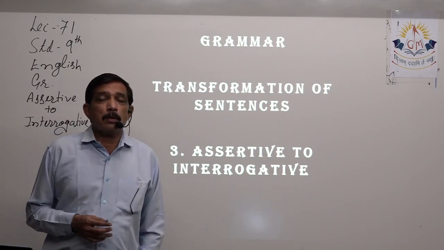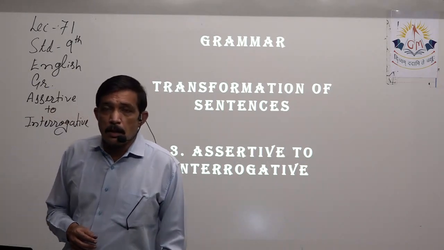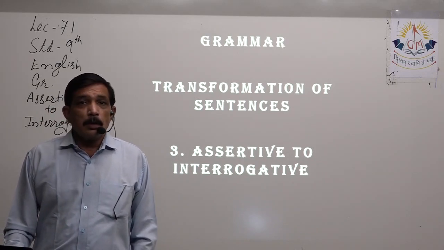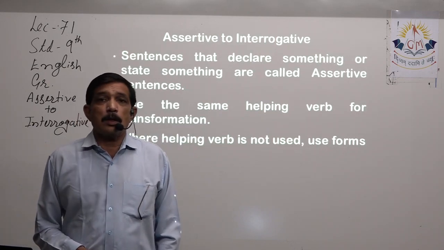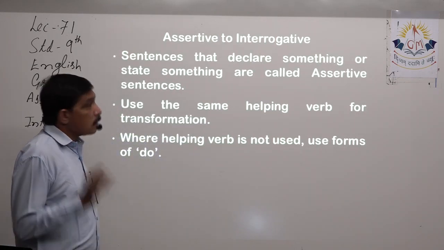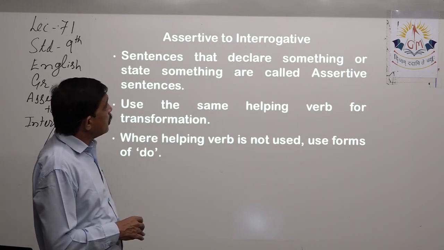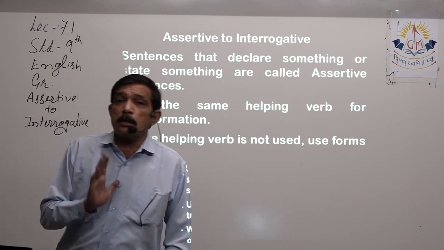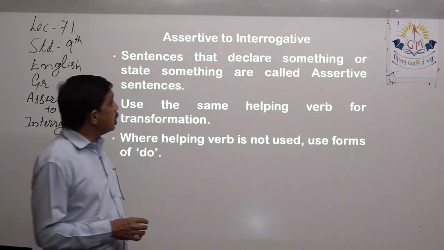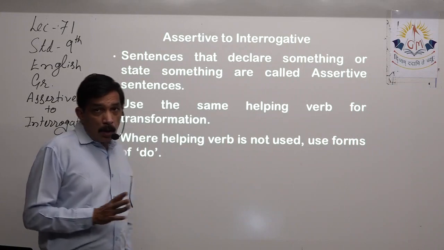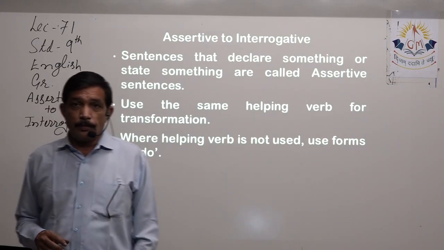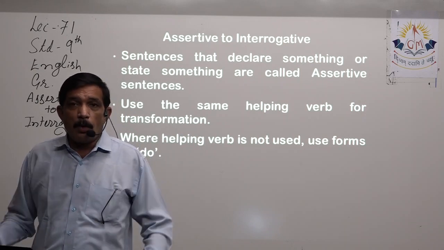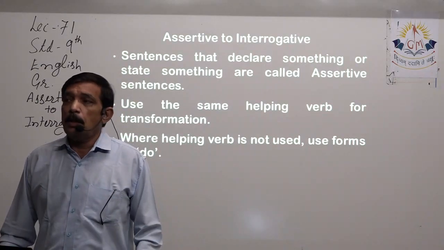We have learnt about the different types of sentences in the lower standards. So let us just revise the definition for assertive. Assertive sentences declare something. Assert, that means they declare something. So sentences that declare something or state something. Yes, I am a boy. I'm declaring that, right?